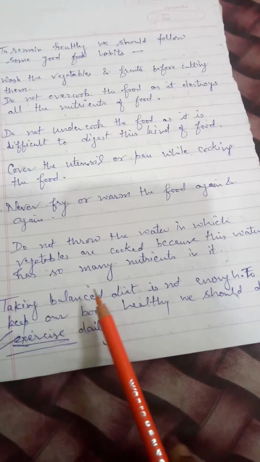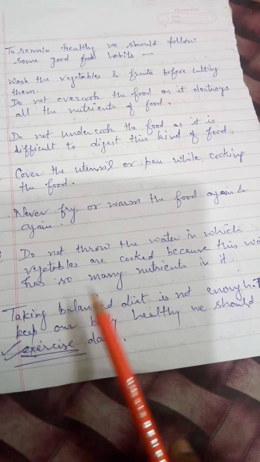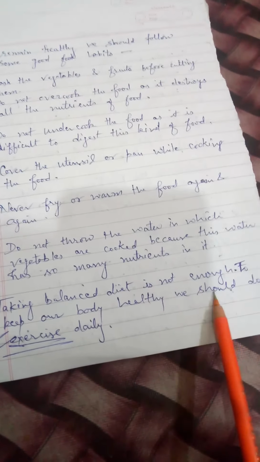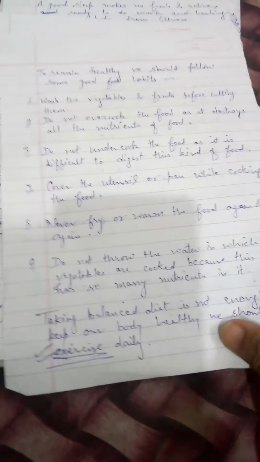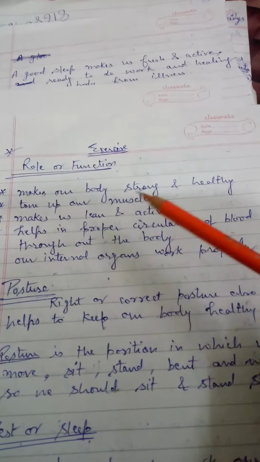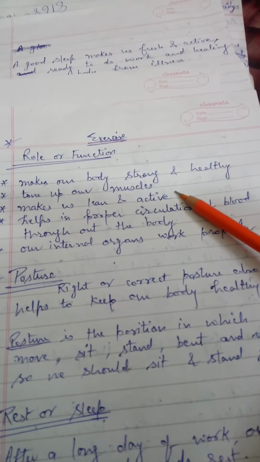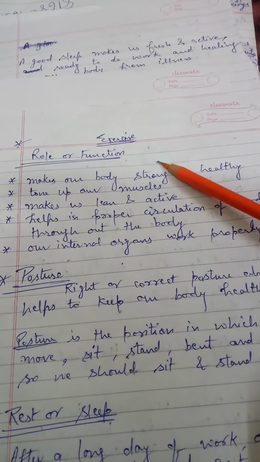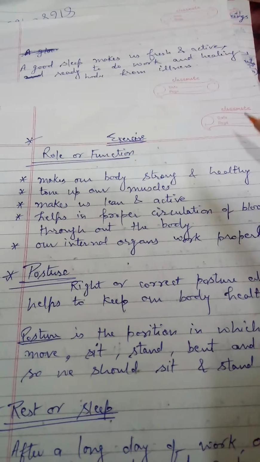So we have talked about the balanced diet, different components, the certain good food habits. Now, taking a balanced diet is not enough. If we want to keep our body healthy, we should do exercise daily. So, what is the role of exercise in our day-to-day life? Why is it important for our body? Students, do you know, if we do exercise daily, then what would happen? It will make our body strong and healthy. Our body becomes strong and healthy.